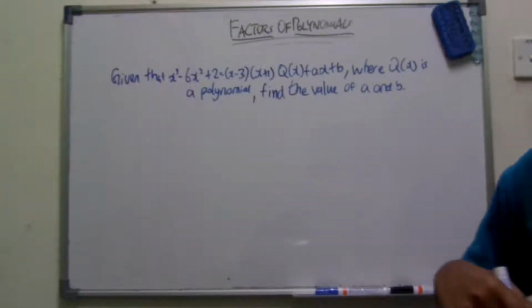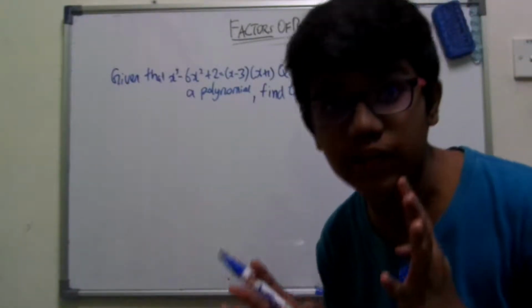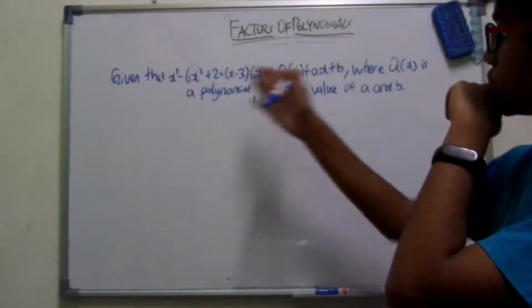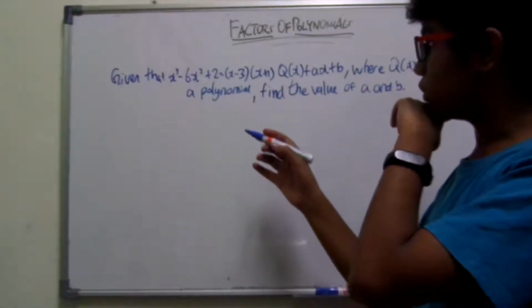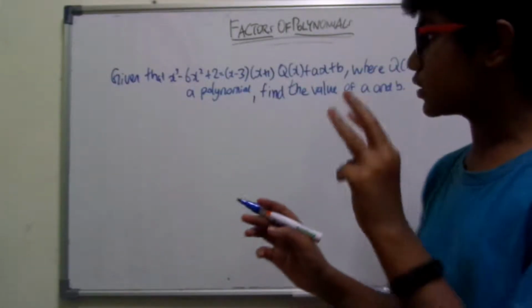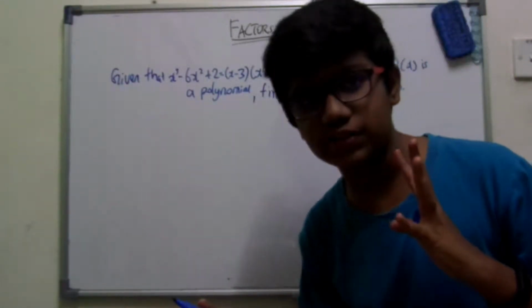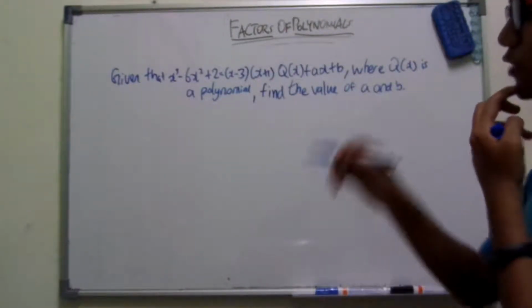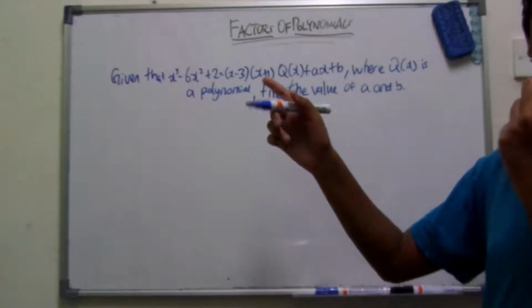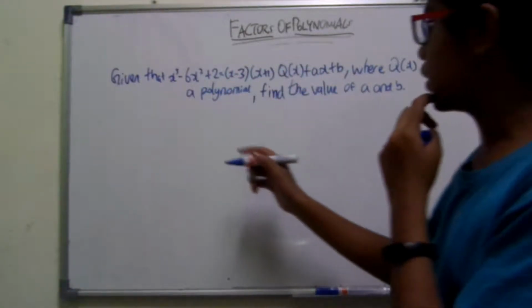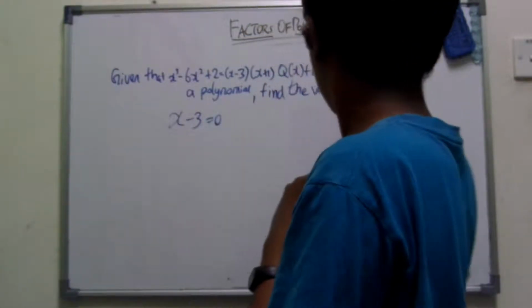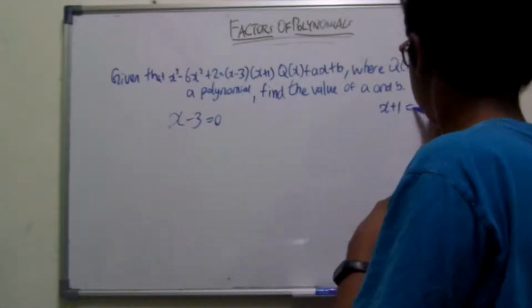First of all, this sum is practically easy because the values of x that make this equation equal to 0, the factors, are already very clearly over here, because you already have x minus 3 equals 0 and x plus 1 equals 0.